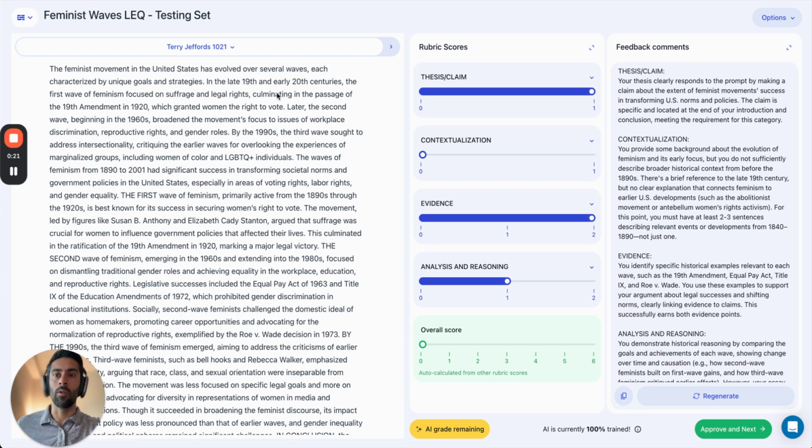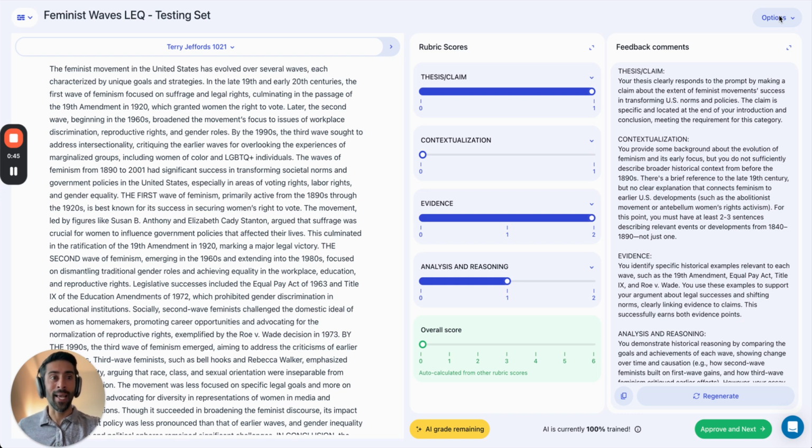I'm grading these long essay questions for AP US History, a subject near and dear to my heart. And for contextualization, the AI actually originally got this wrong. So it gave the student the point, but there's some nuance that it missed that's not even in the rubric. So contextualization has to be 2 or 3 sentences. It has to come before the time period 1840 to 1890 for this question. You should never give credit if it's only 1 sentence.